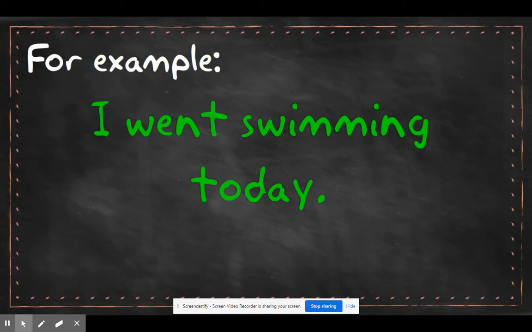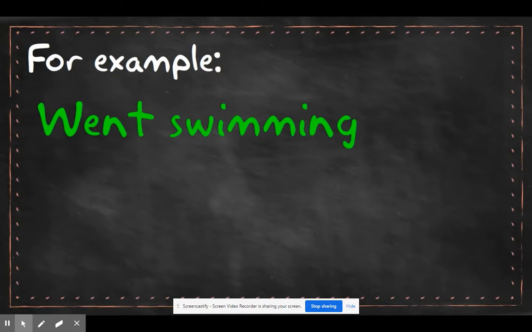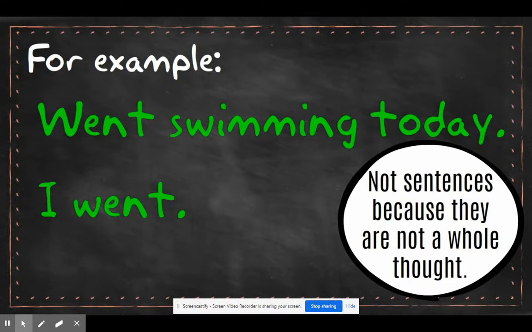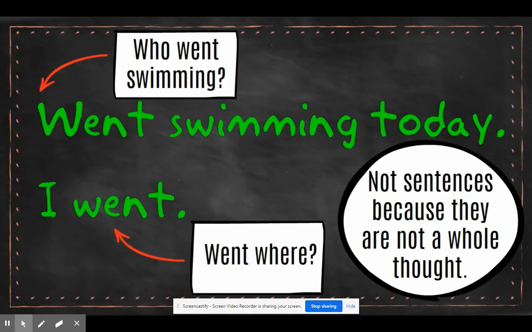For example, I went swimming today. A sentence because it is a whole thought. For example, went swimming today, period. I went, period. Not sentences because they are not a whole thought. Who went swimming? Went where?